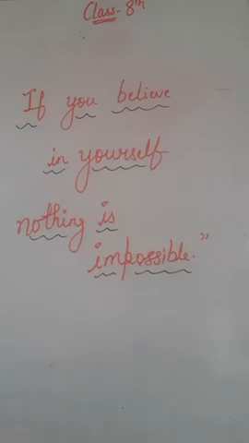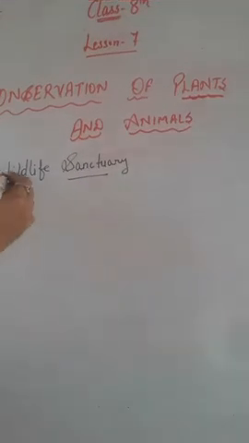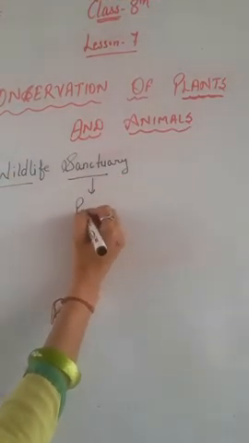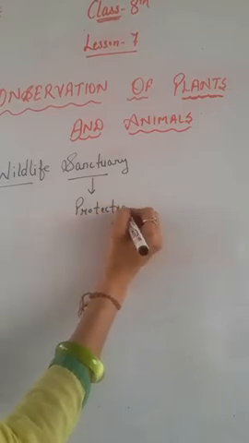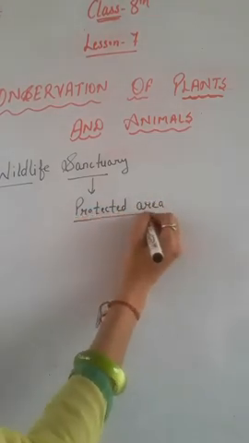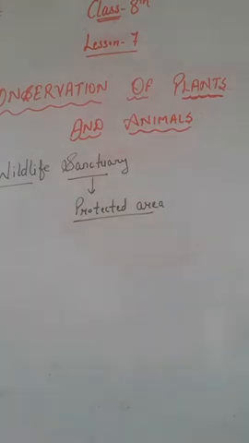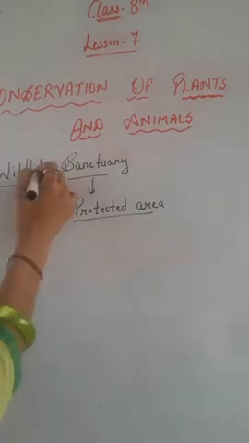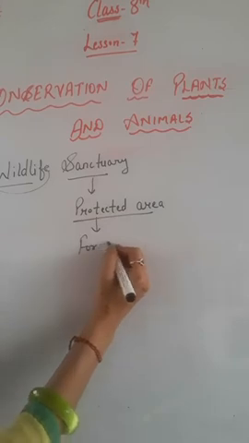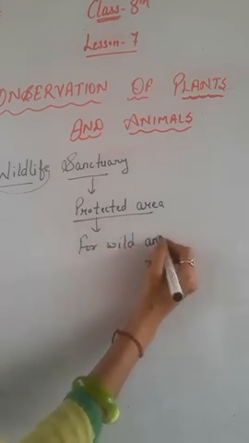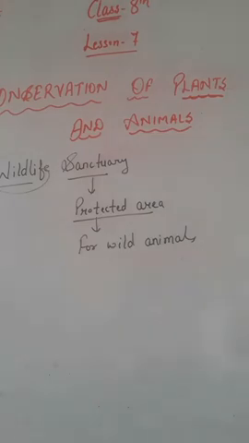So today we are going to start with our next protected area, that is wildlife sanctuary. Wildlife sanctuary is also one of our protected areas that is under the government agencies, right? It is the protection area for wild animals. One most good thing about wildlife sanctuary is that here killing and capturing of animals is strictly prohibited, right?